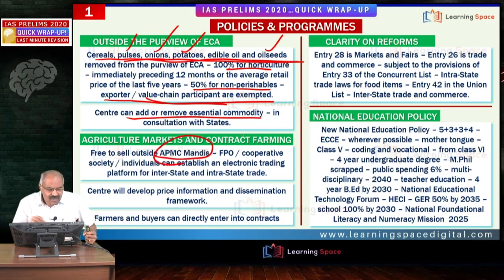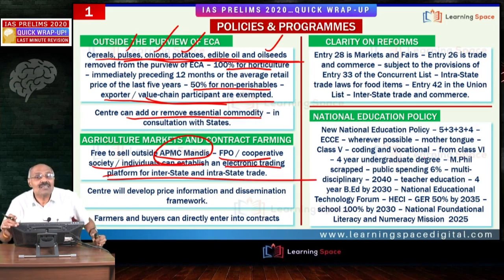Second agriculture reform is, till now there is APMC Mandis monopoly is there. Friends, you may have a doubt. Agriculture is the state subject. How the center can intervene, I will come to it a short while from now. Friends, now APMC Mandis monopoly has gone. Outside the APMC Mandis, now these FPOs, cooperative societies, individuals, they can establish electronic trading platform. That means for the intrastate or interstate, from one state to other state, center has given full powers for the establishment of agriculture markets.